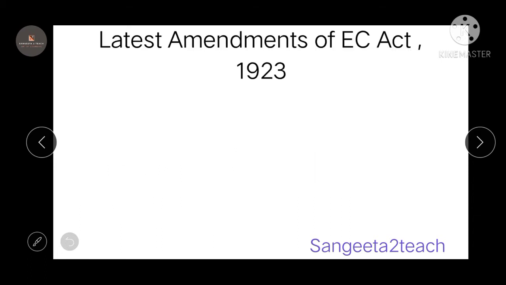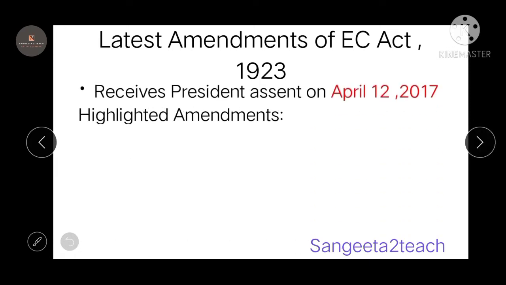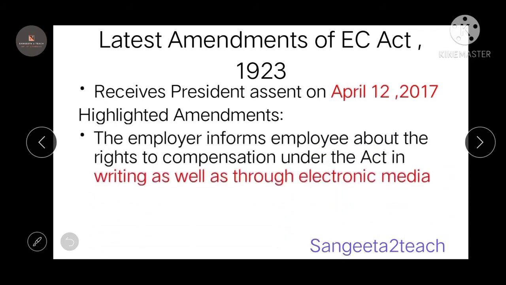Coming to the latest amendments of the Employee Compensation Act 1923, the first thing is that it received its President's assent on April 12, 2017. These amendments are: the employer informs the employee about the right of compensation under the Act in writing as well as through electronic media. So it is the duty of an employer to inform his employee about what rights he is going to get under this Act. It has to be in writing as well as in electronic media. So it is his duty.